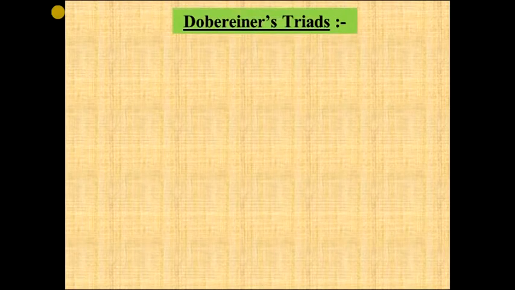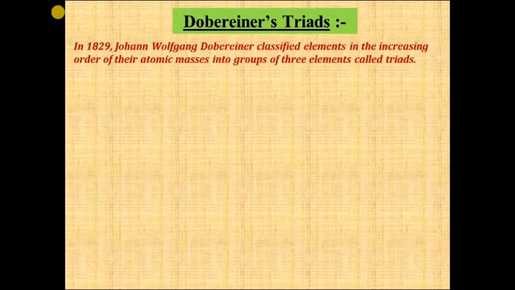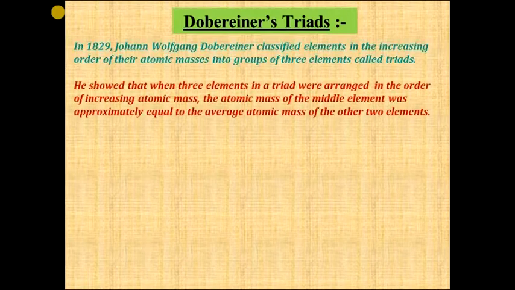So many scientists started classifying the elements. The first scientist was Dobereiner, and he gave Dobereiner's triads. In 1829, Johann Dobereiner classified the elements on the basis of increasing order of their atomic mass into groups of three elements called triads. According to him, when three elements in a triad were arranged in the order of increasing atomic mass, the atomic mass of the middle element was approximately equal to the average atomic mass of the other two elements. So let us see one example.